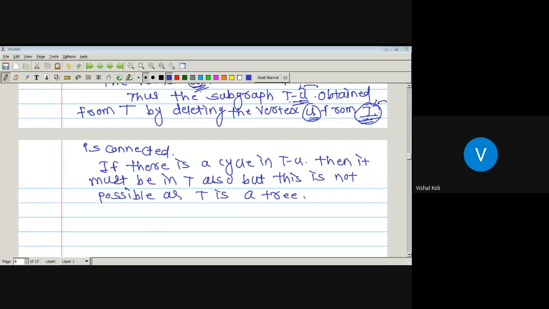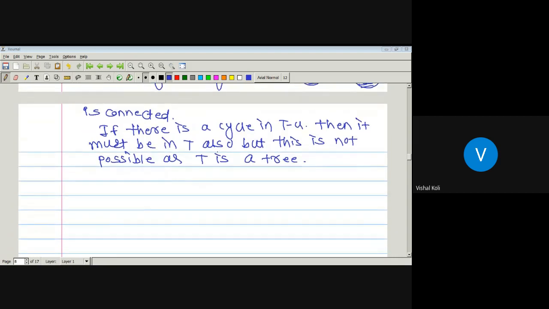Okay, so T minus u is a connected acyclic graph. Is it correct? Yes, sir. Which implies T minus u is a connected acyclic graph with how many vertices? k vertices. And by our induction step, we know that if there is a tree with k vertices, then it has precisely k minus 1 number of edges. Is it correct? Yes, sir.